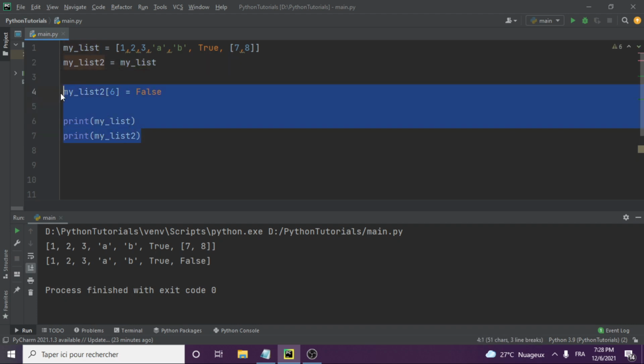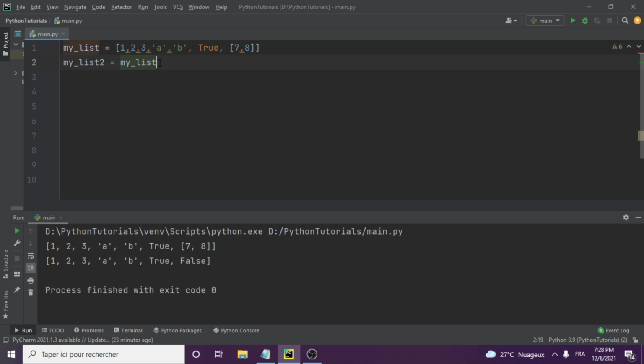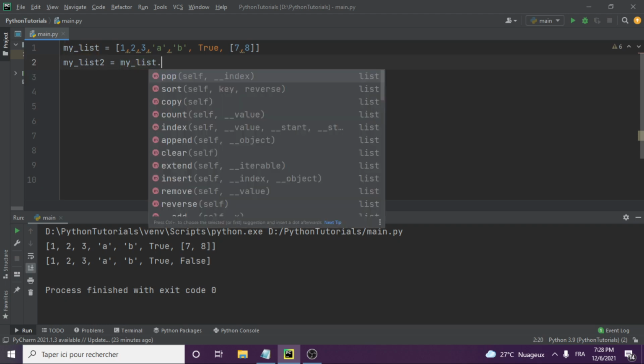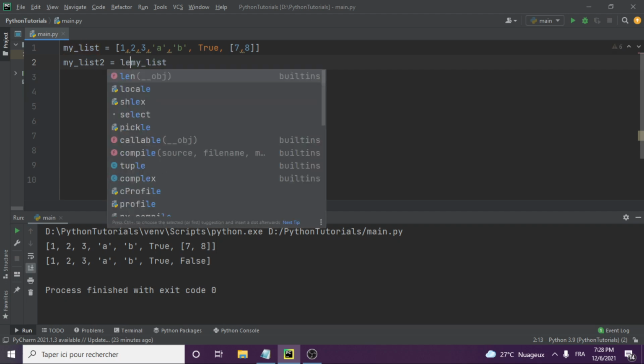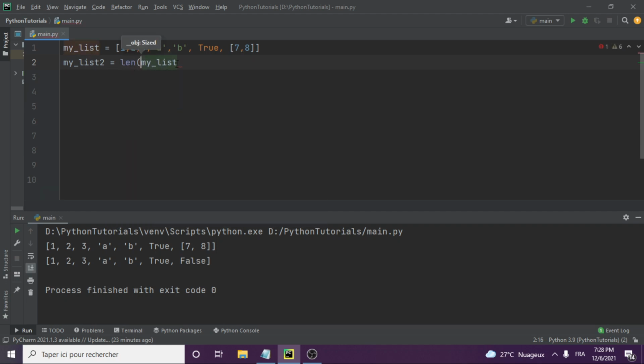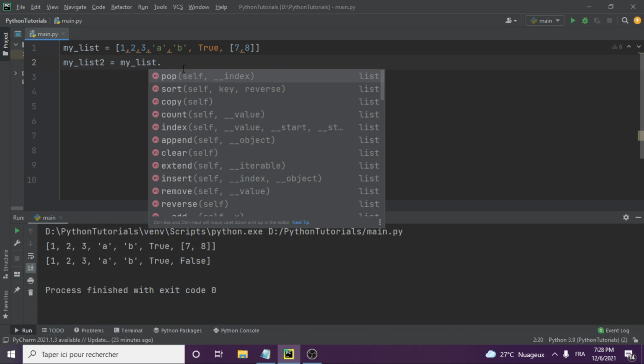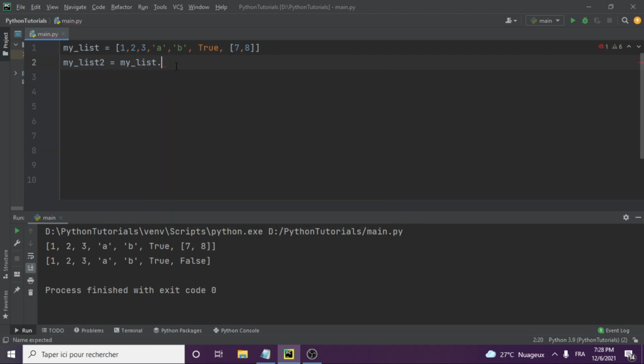So let's just remove this and see. A method is usually what comes after, while a function is usually what comes before, like this. For example, the length of my list, what is it? But a method is usually peculiar to the object. So this list can copy, but an integer or number that we saw before could not do the dot copy, could not do this list of things that you see here.